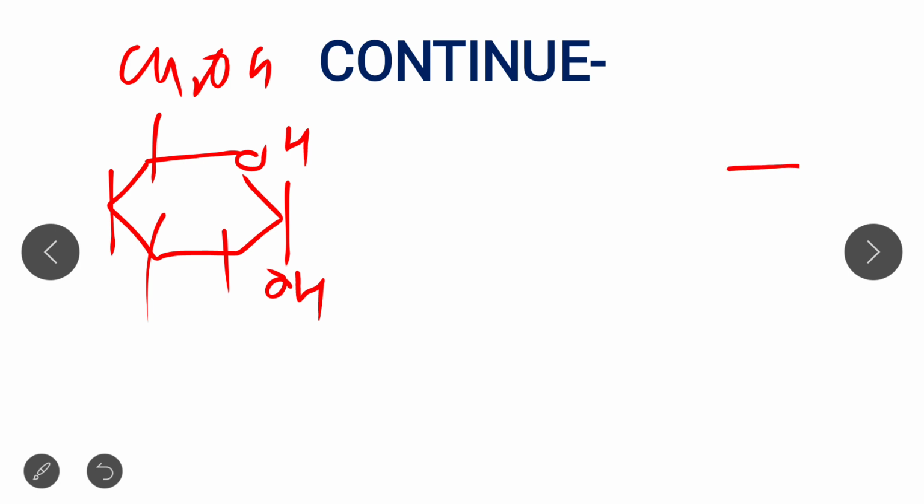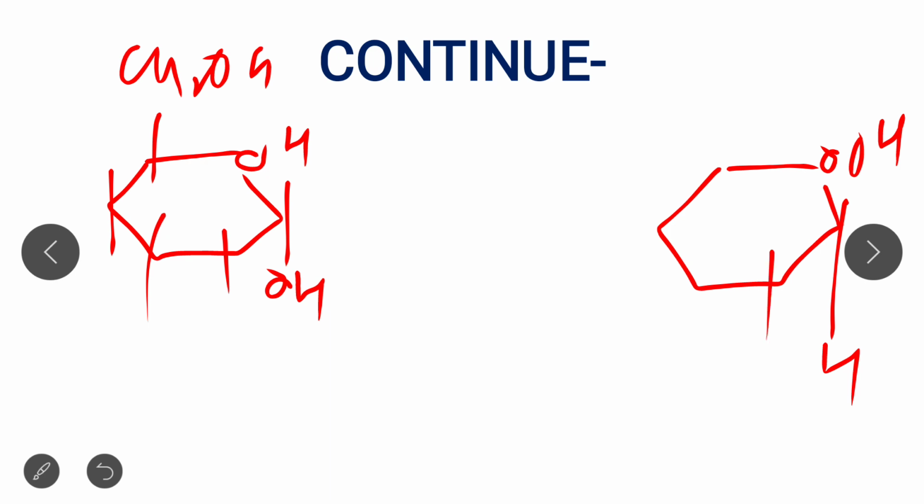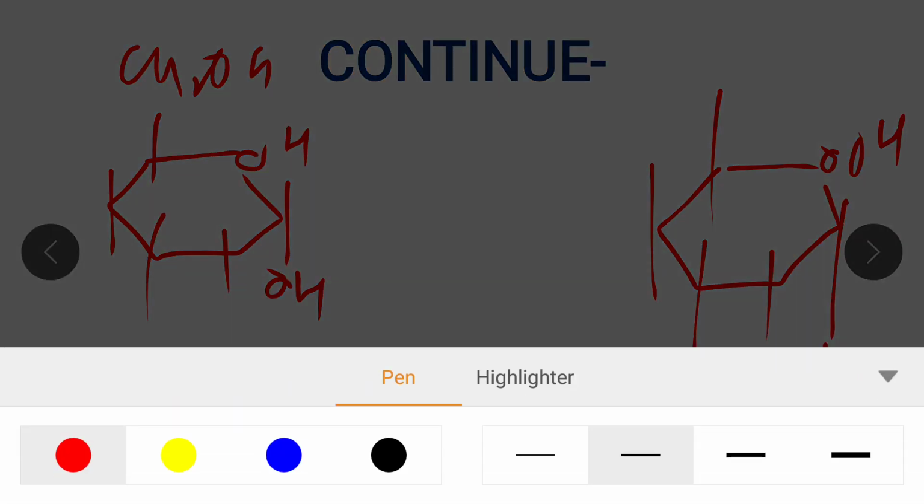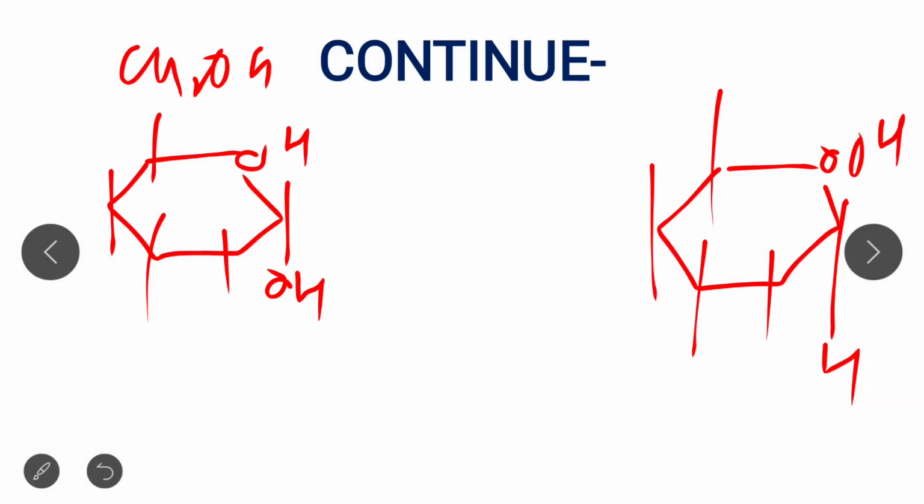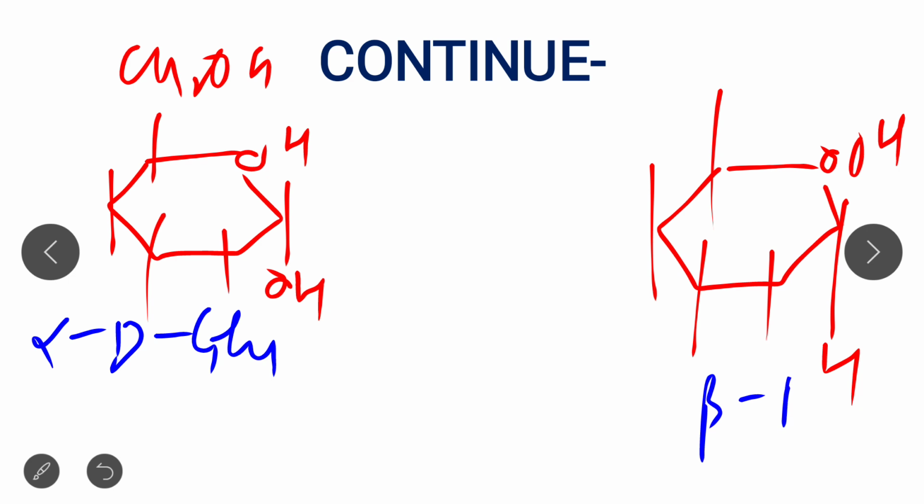And this is another structure, OH H. So from these structures you can conclude that this is alpha D glucose structure and this is beta D glucose structure. Clear?